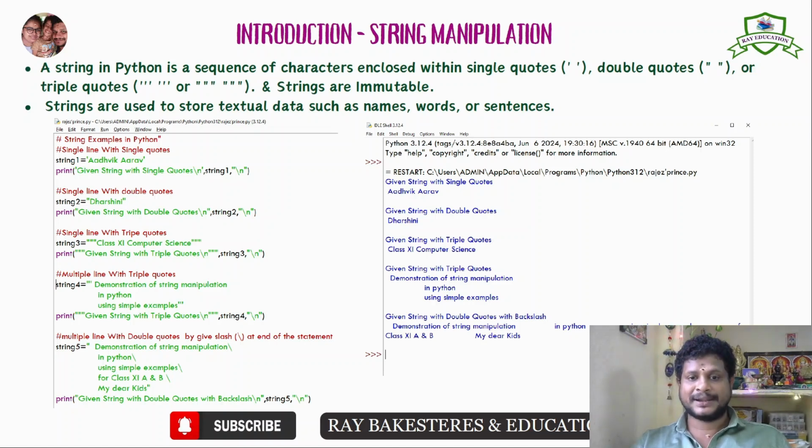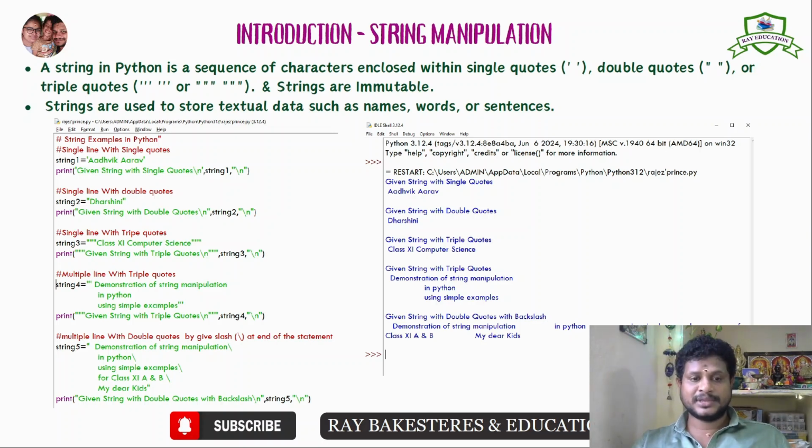Program, code snippet has been given here. So first one, string1 is equal to Atvik Arav, print the given string with single quotes. Yes, it has printed the string with single quotes. Next, single line with double quotes, string2 is equal to Darshini, and we print the given string with double quotes. Yes, the given string with double quotes. You can match the right side and the left side.